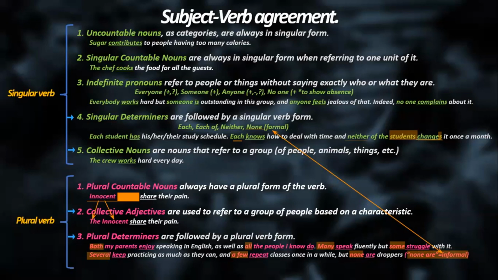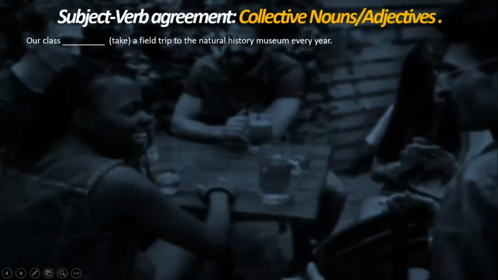All right, this is the topic. We already remember all the things that you have studied. Let's say our class, and we have the verb take. I need you to recognize if in here we have a collective adjective or a collective noun, and the best form of the verb. I'm going to help you with the first. What do you think? If we talk about our class, singular. Okay, so is this a collective noun or collective adjective? It's a collective noun. Exactly. So what is the best form? Could you please tell me the full sentence?